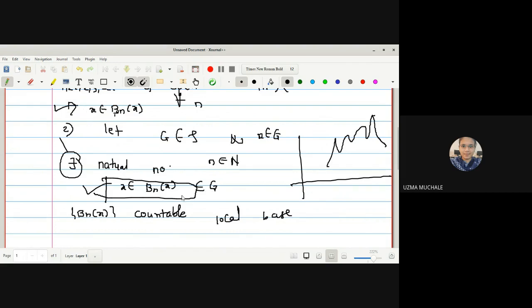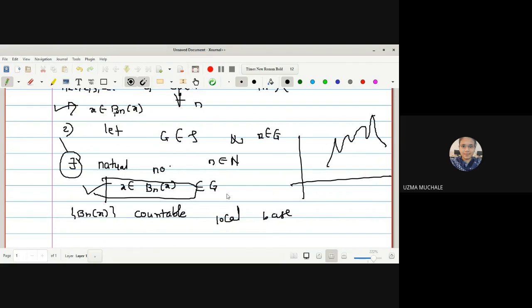Okay, what is the next? We have to prove Bn of x is contained in G. That means whatever the family Bn of x of the local base, out of all those Bn of x we should have at least one which is contained in your open set G. Okay, the topological space is said to satisfy the first axiom of countability if there exists a countable local base at each point of the space, or we can call it there exists a countable base.